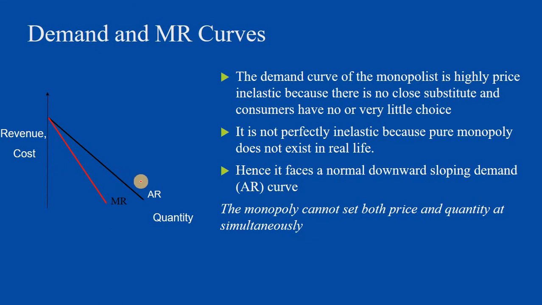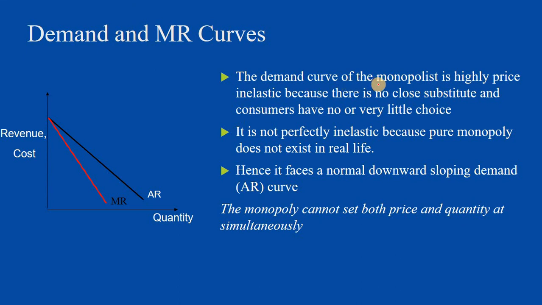Now in this graph, we can see the vertical axis measures revenue and cost, and the horizontal axis measures the quantity. The average revenue curve slopes downwards. The MR curve is half the distance of the AR curve, which again slopes downwards and is less than the average revenue.